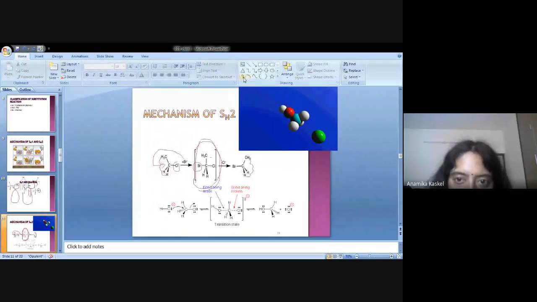You observe that the umbrella is right now on this side. And when it is inverted, you observe the umbrella becomes this one. So this inversion is called the umbrella inversion. Clear? Any doubt, anyone?